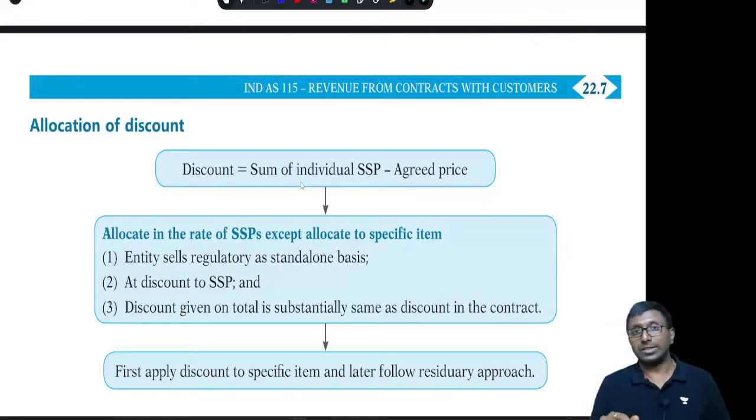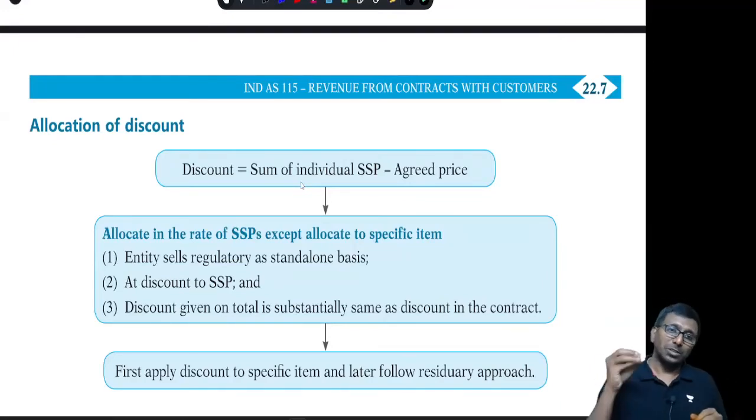Then under that circumstance, you cannot allocate the total discount amount to A, B, C in the normal SSP fashion. You have to specifically allocate it to B and C. Then only you have to check it further. That's why allocate in the ratio of SSPs, except allocate to the specific item.